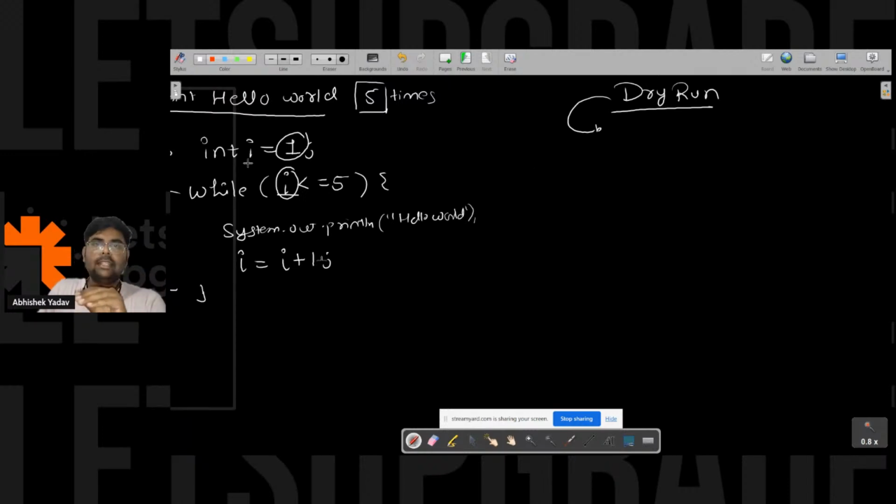If you are getting the correct answer, then you can implement that code on the machine and run it. If you are not getting the correct answer after dry running the code, try to see what you are doing wrong. Okay, try to see that part.